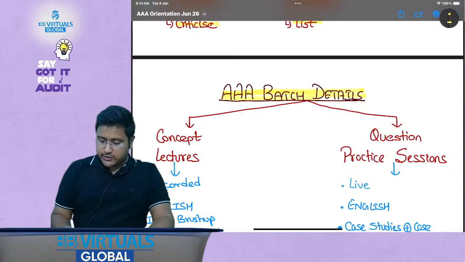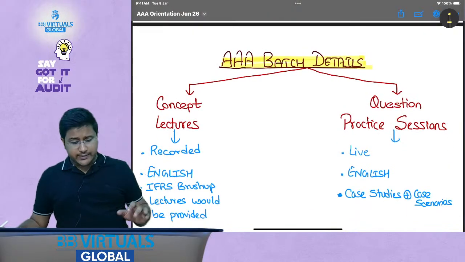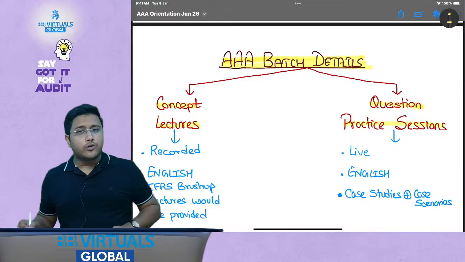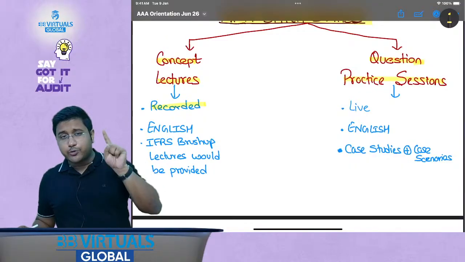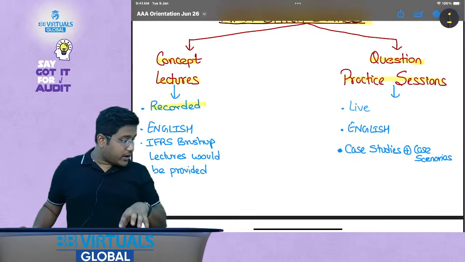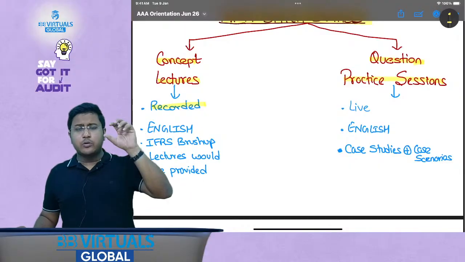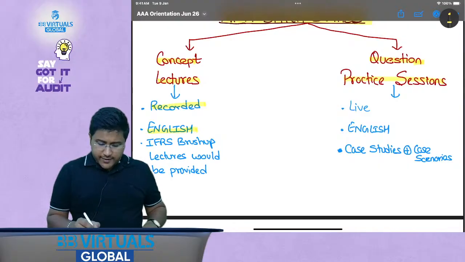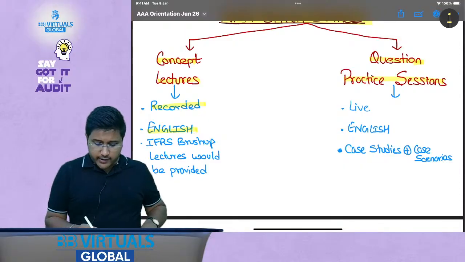Now, batch details. My dear friends, this batch is exclusively created for June 2026 students. We have divided it into multiple parts. First part is concept lectures. We are going to provide you the recorded mode of the concept lectures so that you can watch them at your own pace. There are people who can understand a concept in just one go. You might be required to repeat it. You will be allowed to repeat it. Don't worry. English language would be used so that you are able to understand the keywords. You are able to draft it as well.